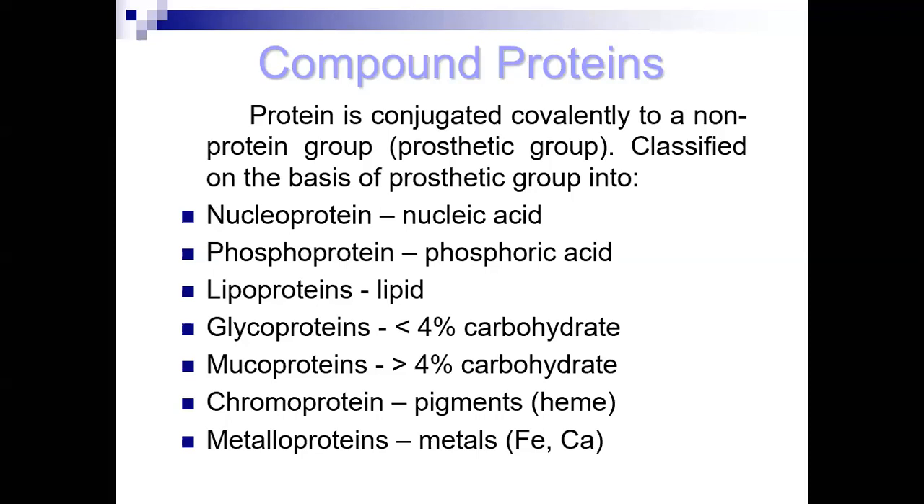Lipoproteins are the transport form of lipids in our body. The apolipoproteins are present as a constituent group, and in that form lipids are transported in our body. Glycoprotein and mucoprotein are two types of proteins. Glycoprotein has the least component of carbohydrate, while mucoprotein has more than 4%, which means a large amount of carbohydrate is present.